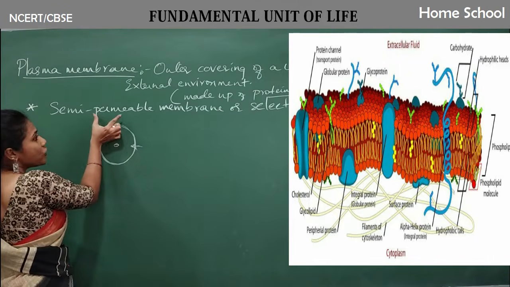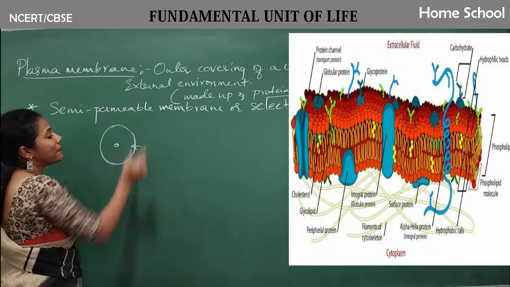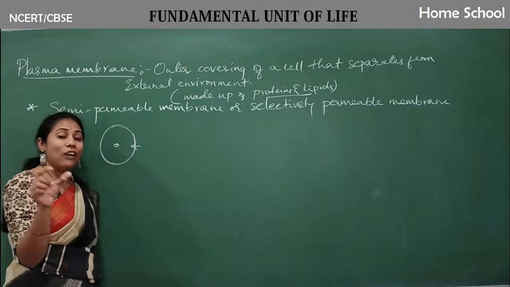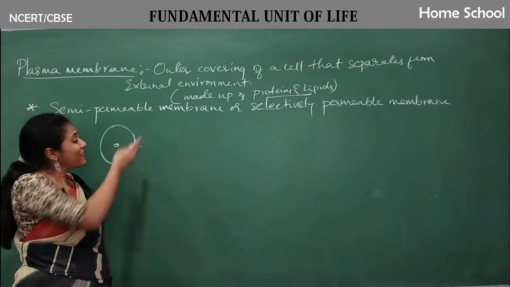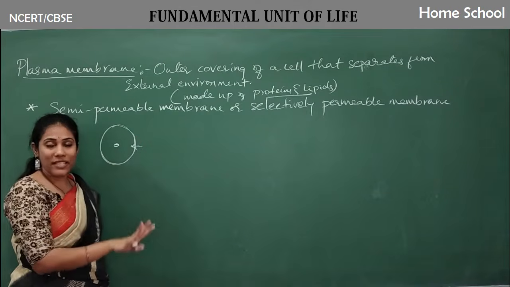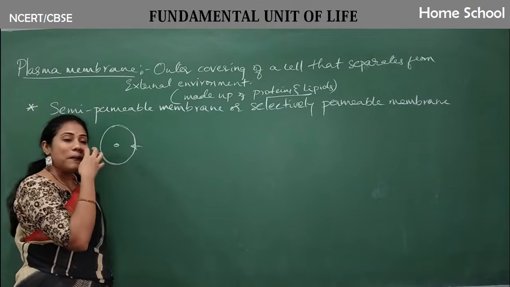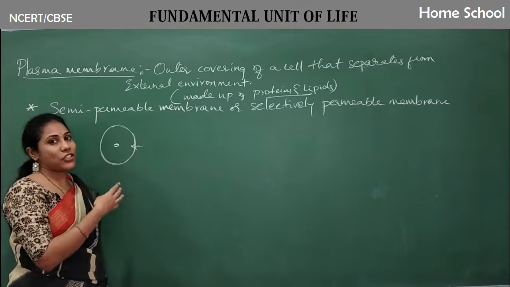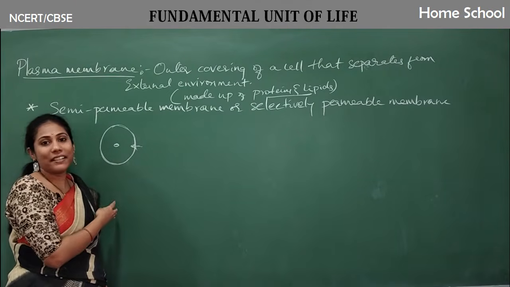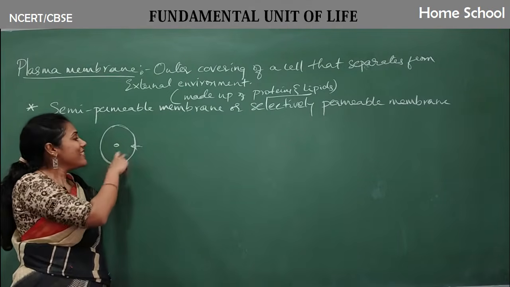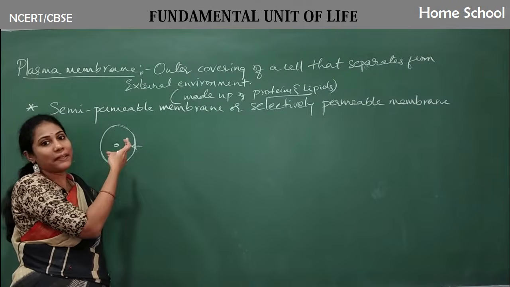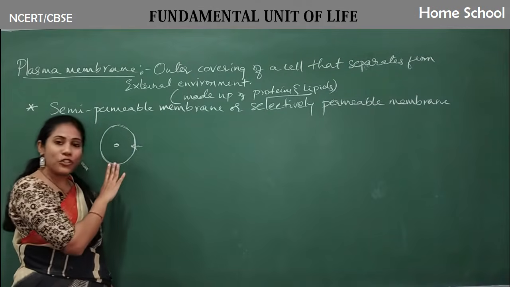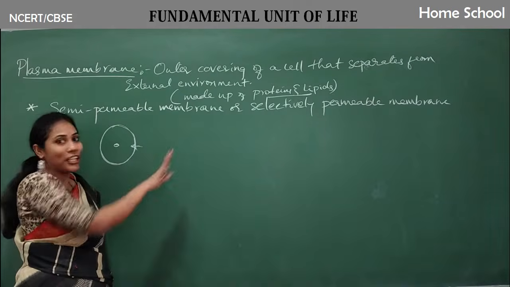And what is the nature of this membrane, guys? Semi-permeable, which means it allows only certain things to come inside or go outside. See, the cell wants oxygen, so only oxygen gas can enter. And after that, the waste material of the cell is carbon dioxide. Only carbon dioxide should go out. Cell organelles should not go out.